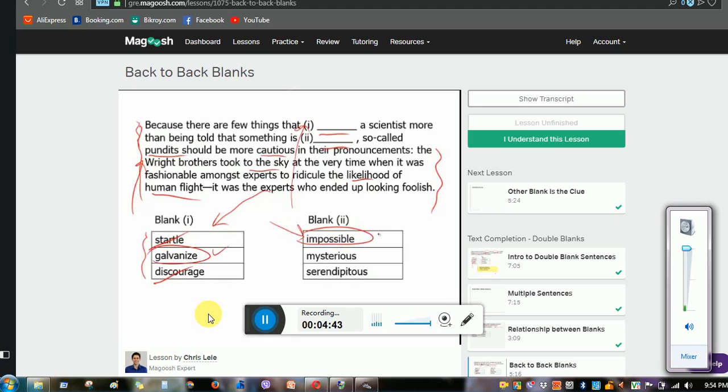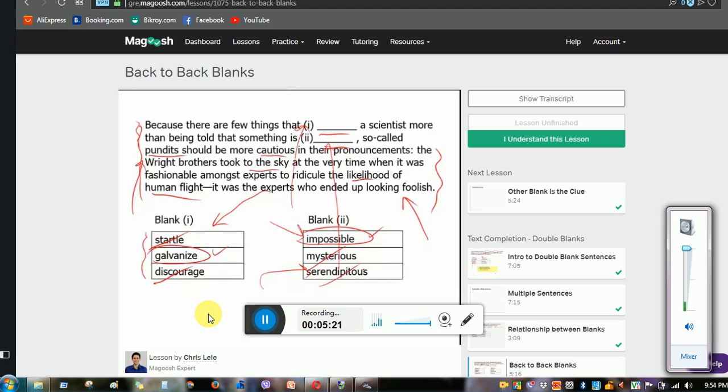And that way we can get at both of the correct answers by looking for the pertinent keywords that, again, are oftentimes towards the bottom. Mysterious, of course, doesn't work. And serendipitous, which is a tough word, means something that you find when you're not necessarily looking for it. It's one of those words that comes up a lot with science, because scientists oftentimes are studying many things and all of a sudden they discover something they weren't looking for in the first place. But it's not a word that fits in this blank here because it doesn't match up with this idea that the experts are telling someone that, hey, you can't do this. So again, the answers are galvanize and impossible.